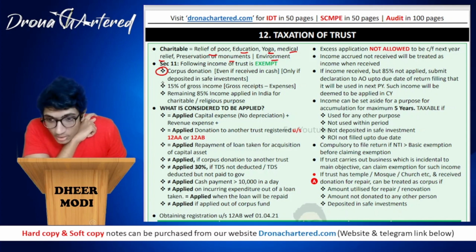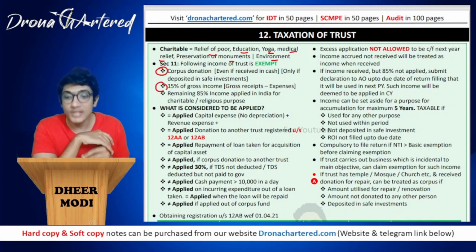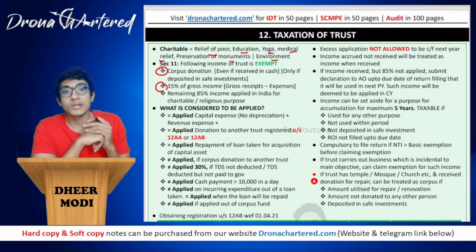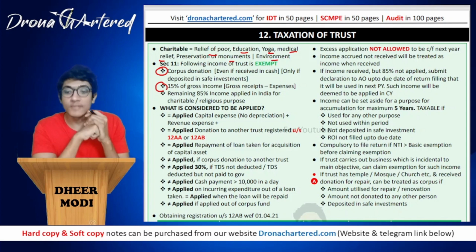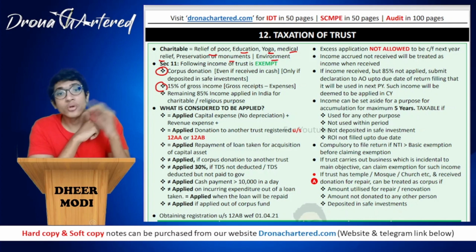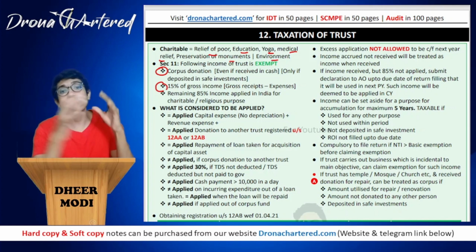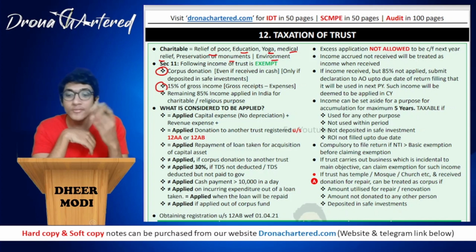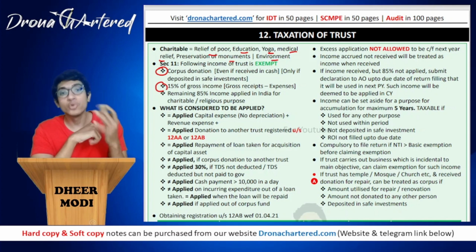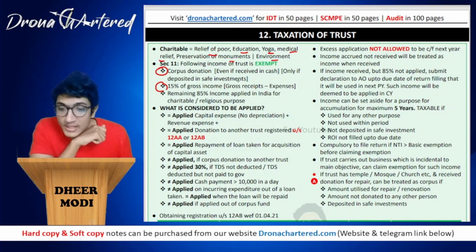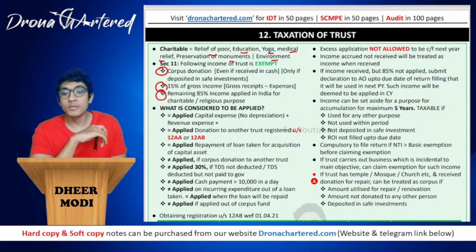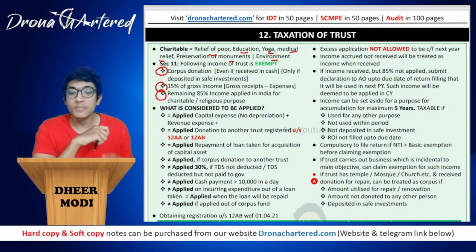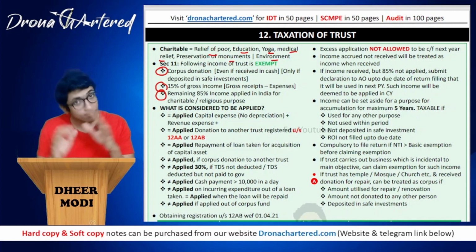Okay, now next is your 15% of gross income. 15% of gross income means your gross receipts minus expenses; this 15% will be exempt. There is a lot of confusion in the market regarding whether it is 15% of gross receipts, or 15% of gross receipts minus expenses. Usually the view taken is that it is 15% after subtracting expenses. The remaining 85% income will be applied in India for charitable or religious purposes. That is, the 15% is already exempt.